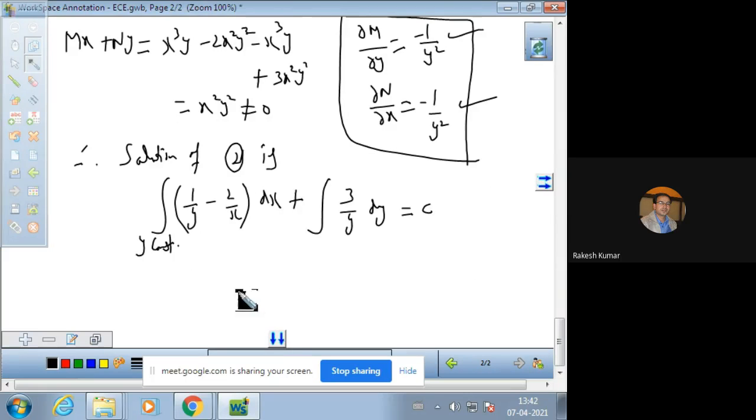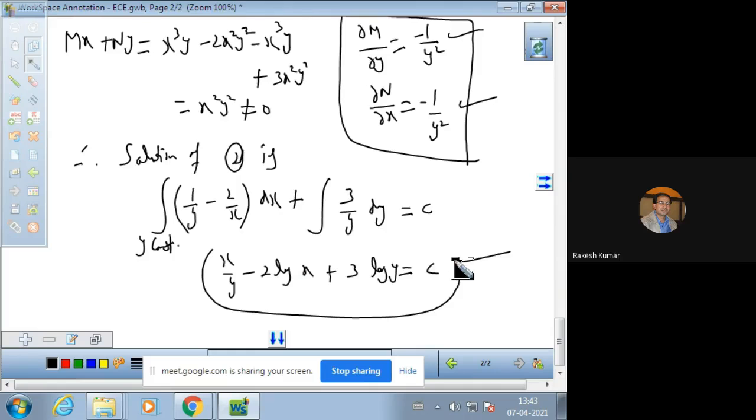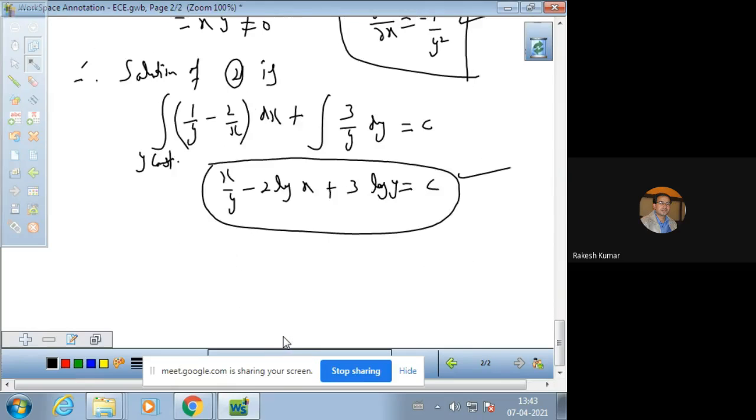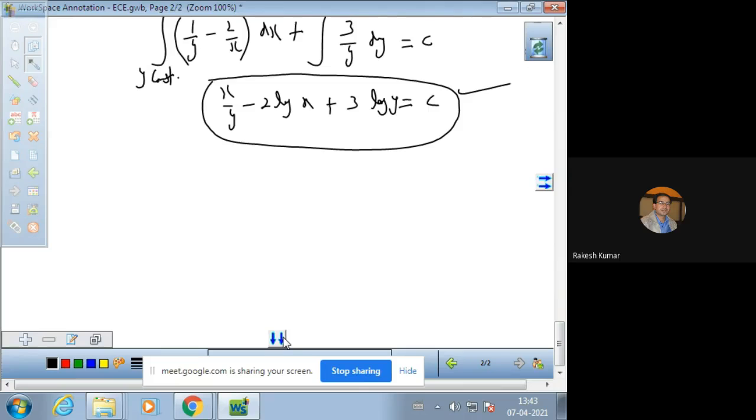Now you can integrate this with respect to x. So it comes out to be x over y minus 2 log of x plus 3 log of y is equal to c. Now this is the required solution of the given differential equation after making it exact differential equation. So this is the important method for finding out the integrating factor.